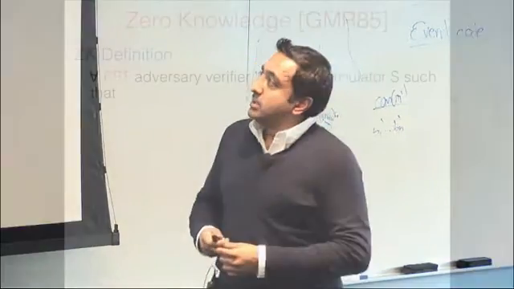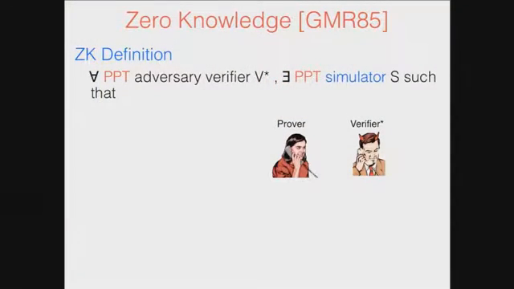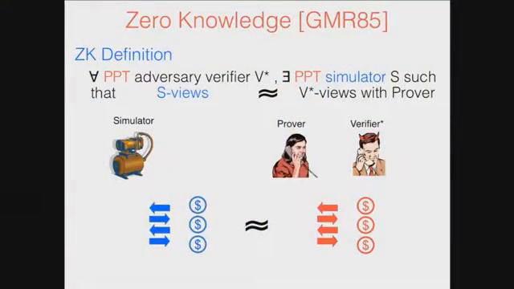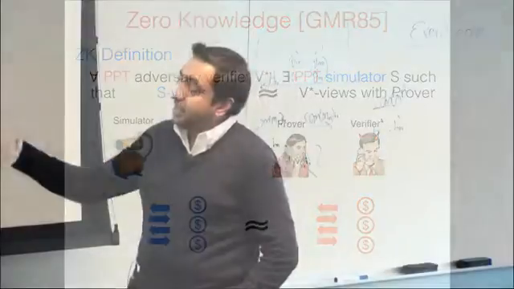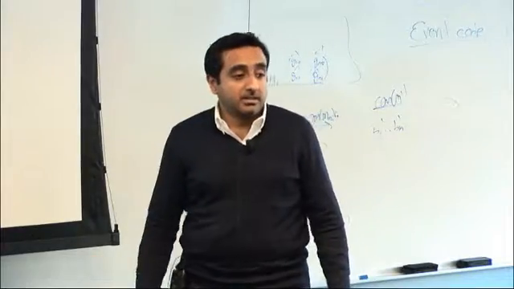All right, so let me start with the definition of zero knowledge. It says that for every malicious verifier, there is a simulator S such that the view observed by the verifier in a real interaction with the prover can be simulated by this simulator.